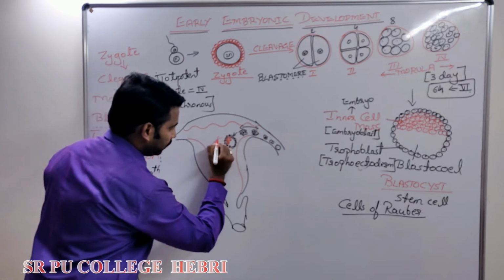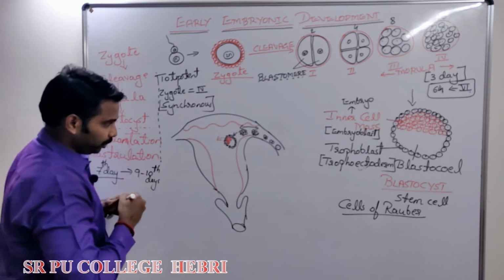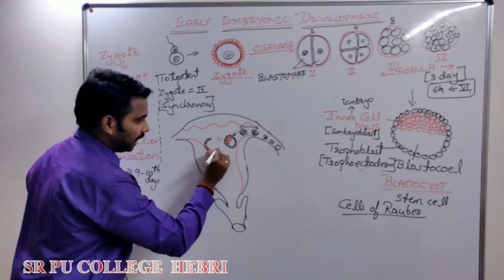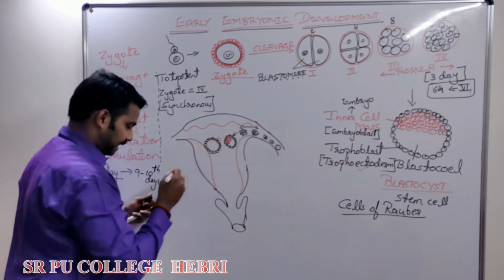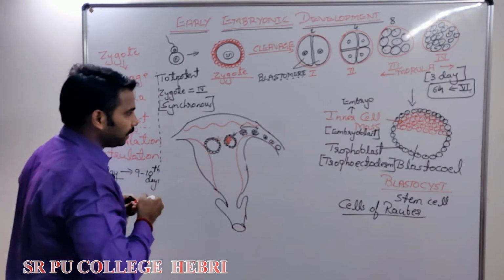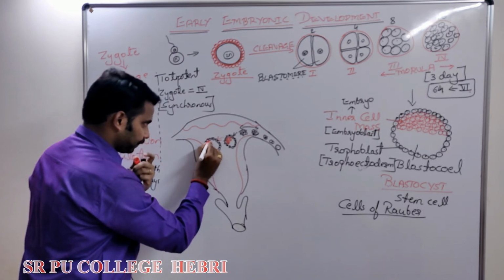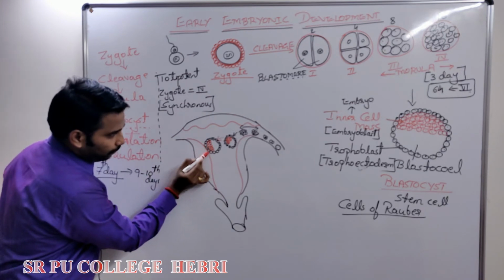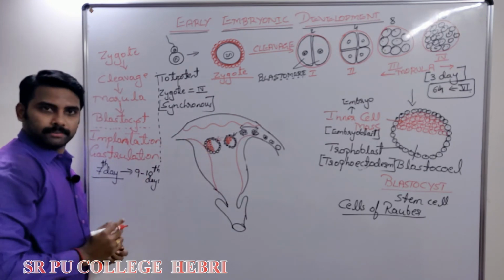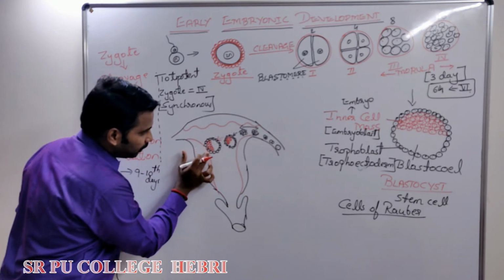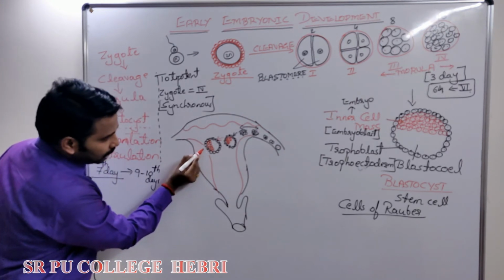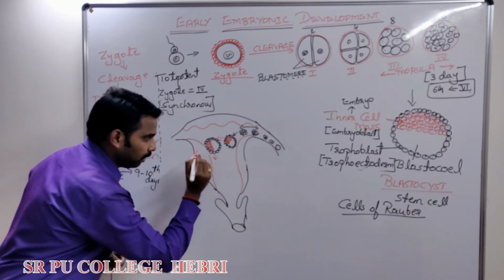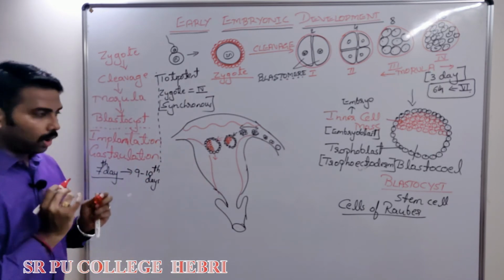Okay, I will show here. As it comes near the uterus, the outermost cells are called what? Trophoblast. The trophoblast cells at the site of the inner cell mass produce some enzyme. Trophoblast cells release some enzyme. That enzyme dissolves a small region in the wall of the uterus. Enzymes of the trophoblast dissolve a small region in the wall of the uterus.